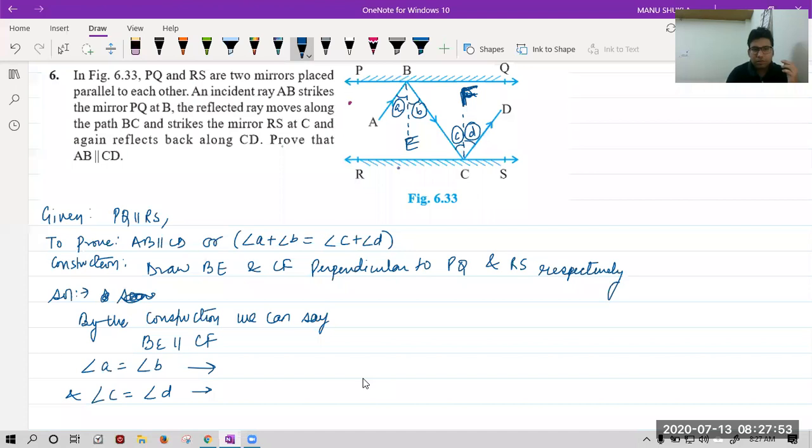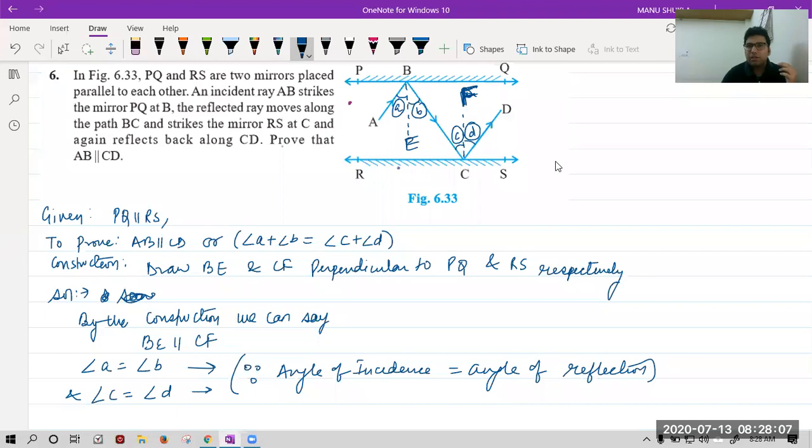The reason is that the angle of incidence is equal to the angle of reflection. Now, tell me why. Plus, we have a relation between these two angles. Now tell me how you will link these two. How will you find the connecting link?